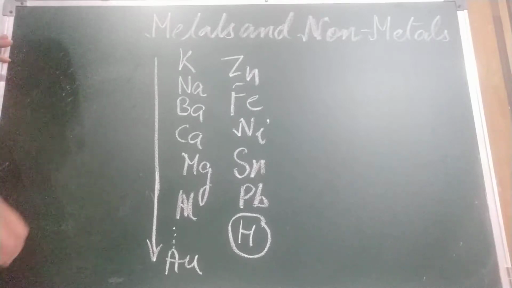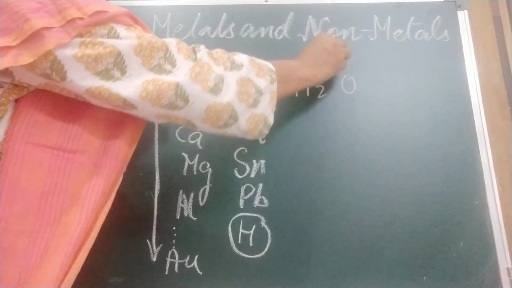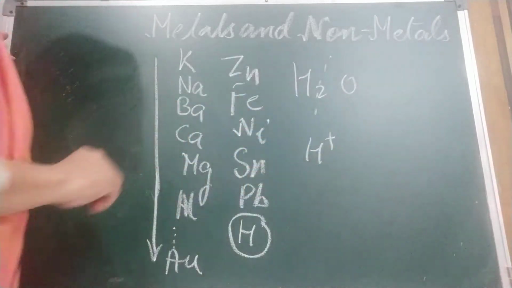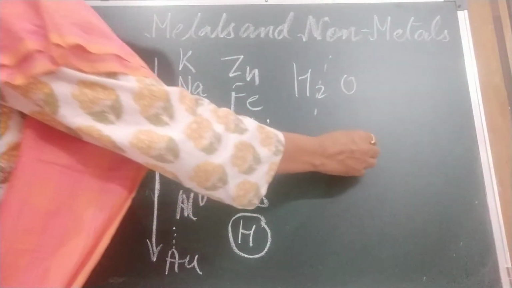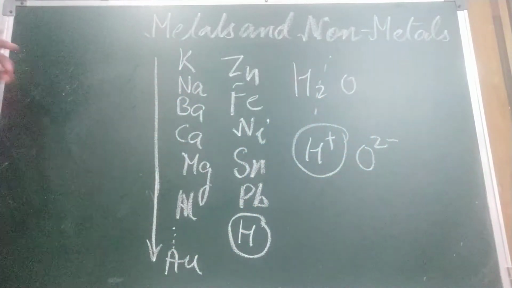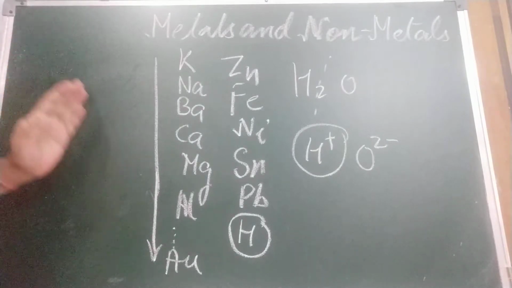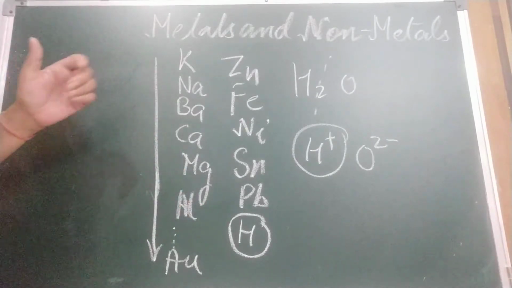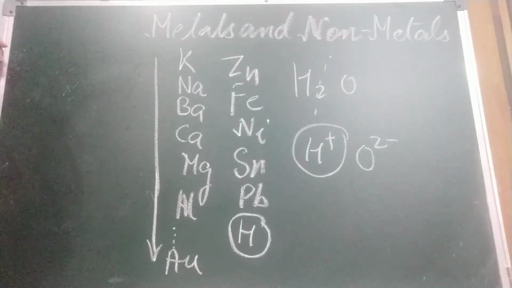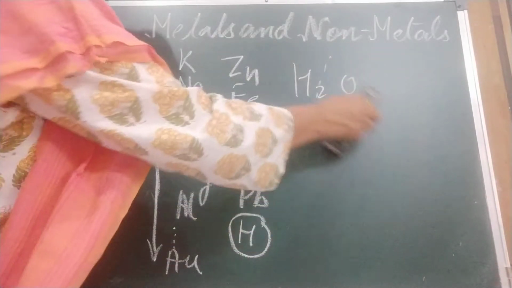But you have seen that when we dissociate water, electrolysis takes place, hydrogen forms a positive ion and oxygen has a negative ion. Because of its positive ion we have placed it in the reactivity series. So the metals which can replace hydrogen, we have placed above hydrogen, and which cannot replace it, we have placed them below, like least reactive metals.